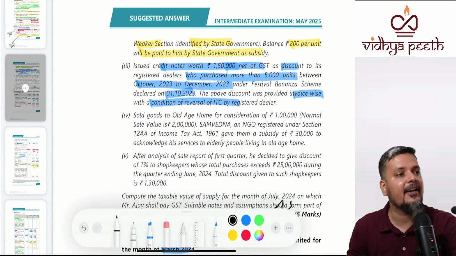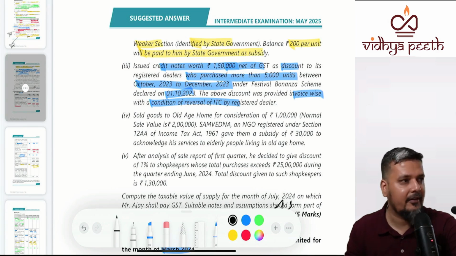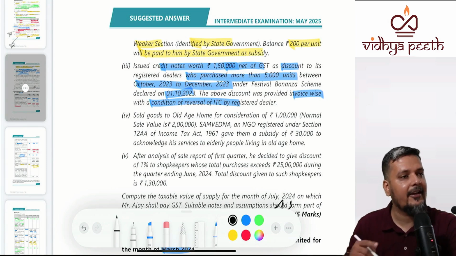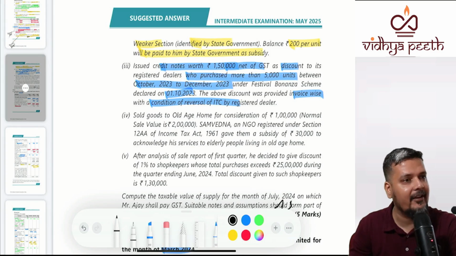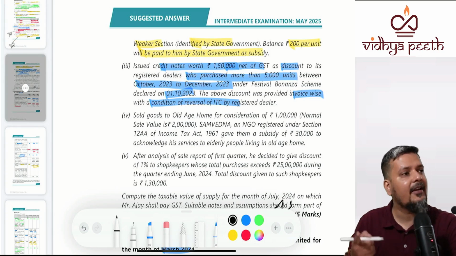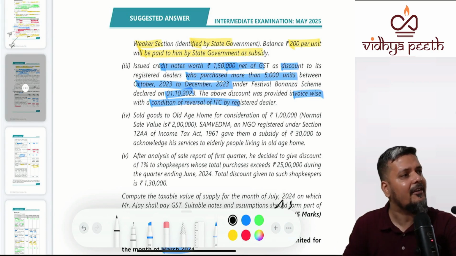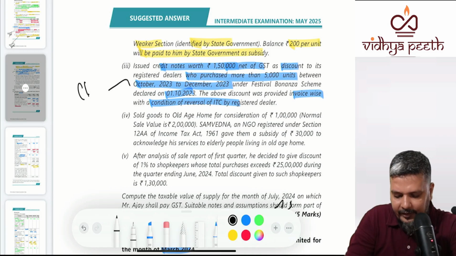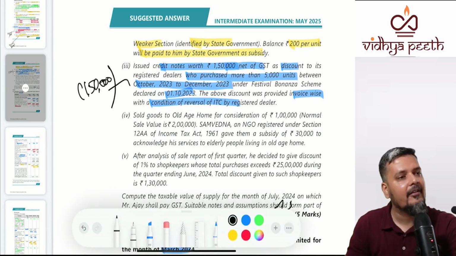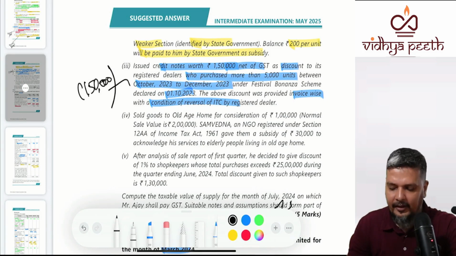Condition number 1. Whether agreement was given at the time of supply? Yes. Whether this credit note is linked to invoices? Yes, it is given that the above discount was provided invoice wise. It is linked to invoices. Whether proportionate ITC will be reversed by the recipient? Yes. So will you reverse it? Yes, you will reverse. You will reverse 1,50,000.